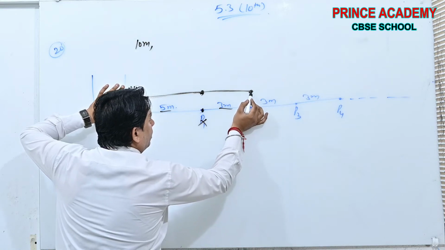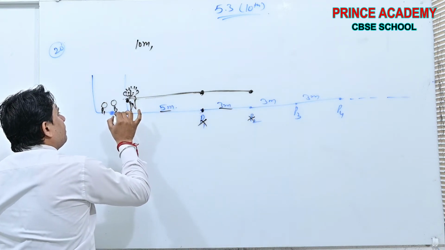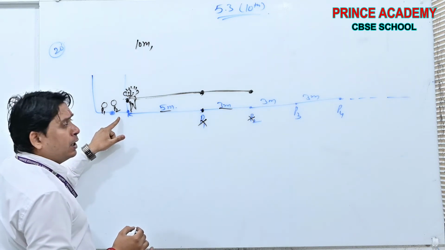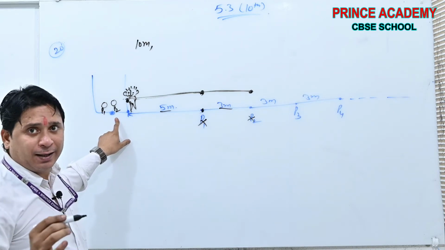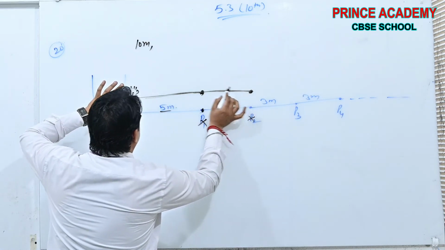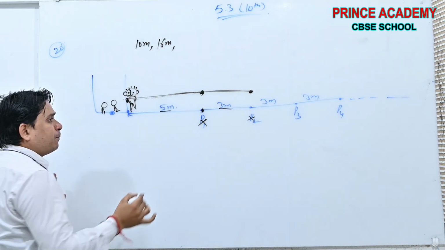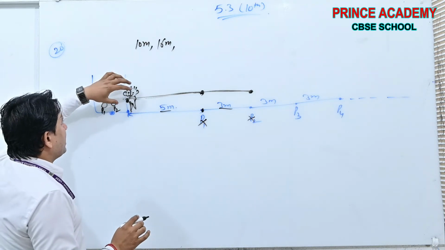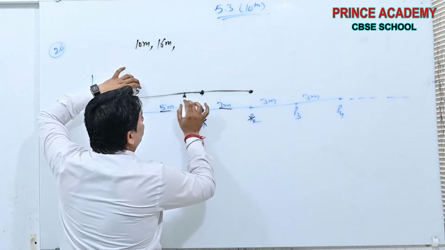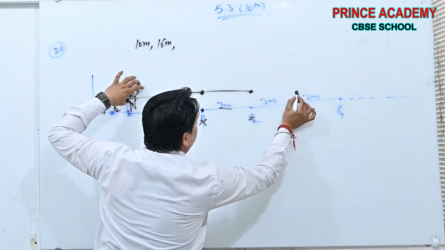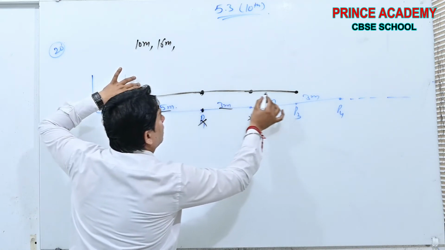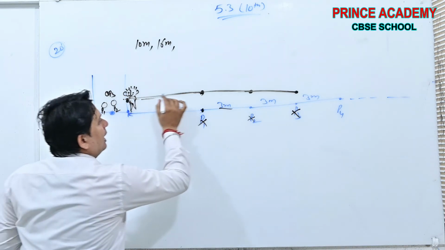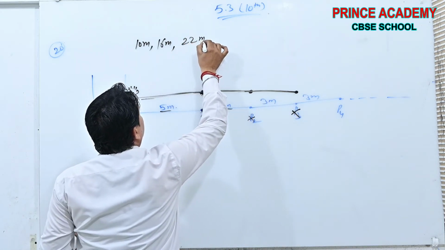Then pick the potato and come back and put the potato in the bucket. How much distance he will cover in this direction to pick the second potato? 8 plus 8, 16 meters. Then once again, now these two potatoes are picked. Now from the 0 level he will start 5, 3, 8, 3, 11. He will achieve here 11 meters. Pick the potato, run backward, put the potato here. 11 plus 11, 22 meters and so on.